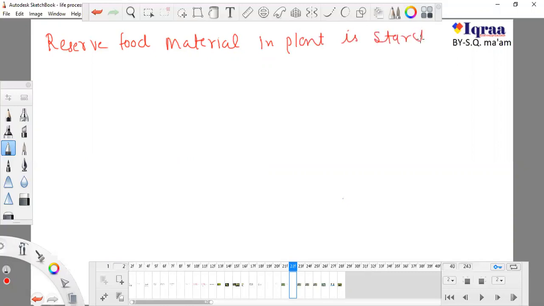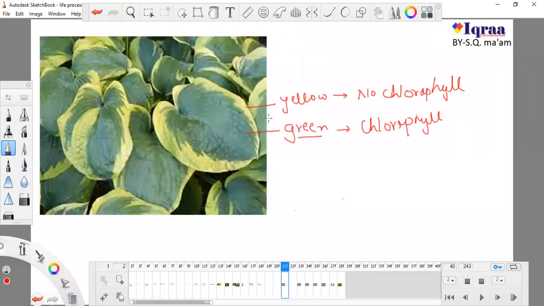Now we want to prove it practically, that it is real that the reserve food material is starch. It is possible that half of the leaf has no chlorophyll and half of the leaf has chlorophyll. This is the structure. Nature made this to look beautiful, but the plant suffers a lot because of these parts.